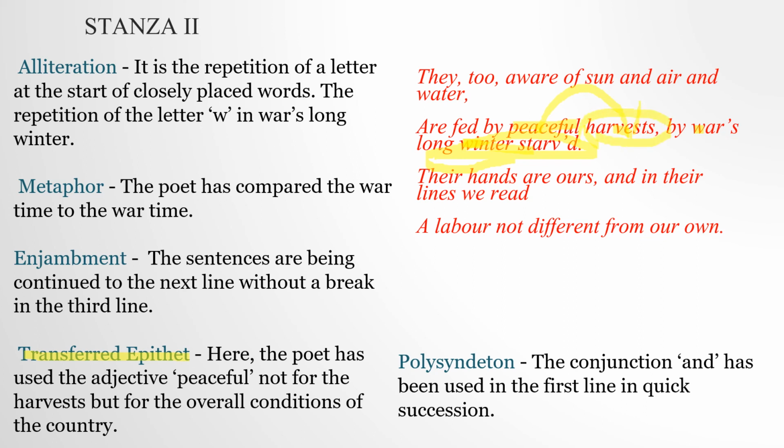So it is the transferred epithet. There is one more that may also be new for someone, that is polysyndeton. Why? Because in this you can see the conjunction and. Here you can see in the first line also, sun and air and water. So and has been used repeatedly. So this is called polysyndeton.